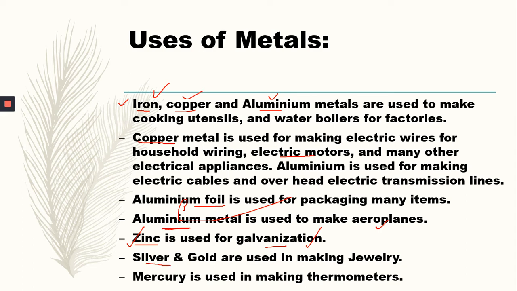And you know well, silver and gold metals are used for making jewelry. And mercury, you see in thermometers. Mercury is used in thermometers for checking the temperature of the body.